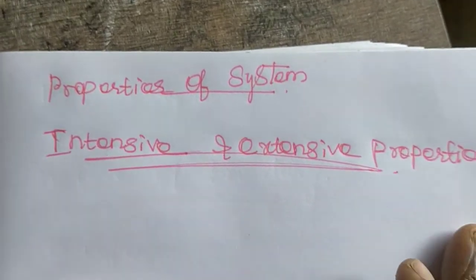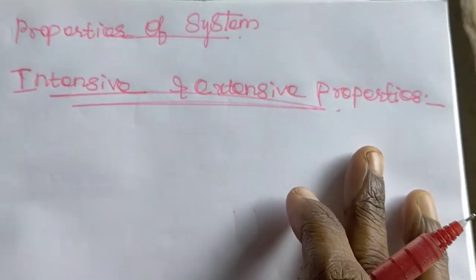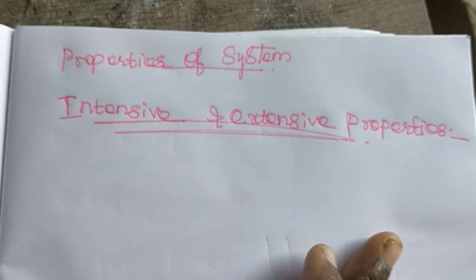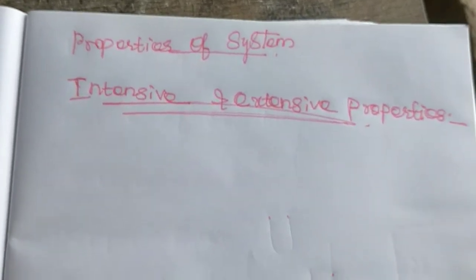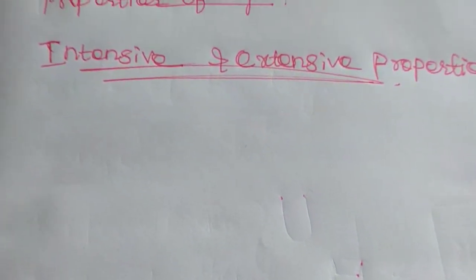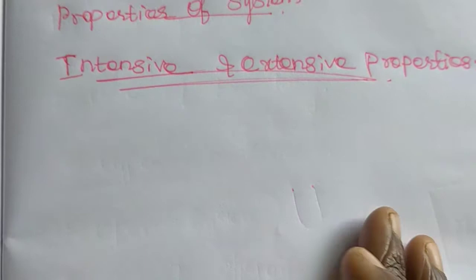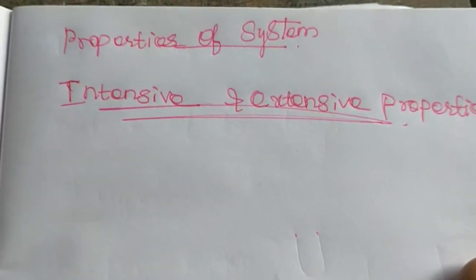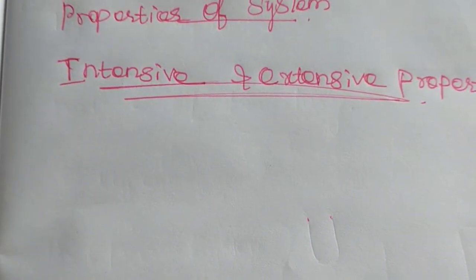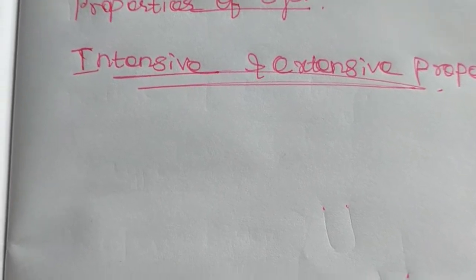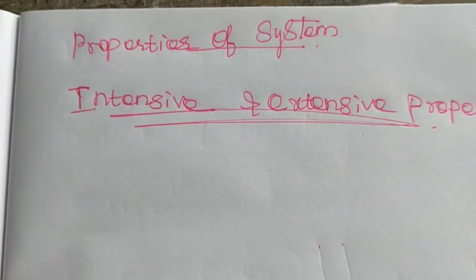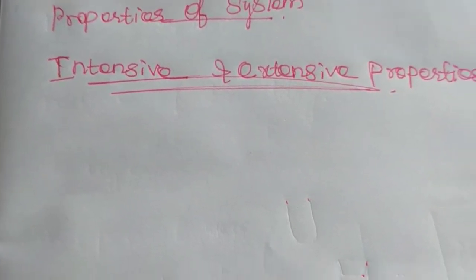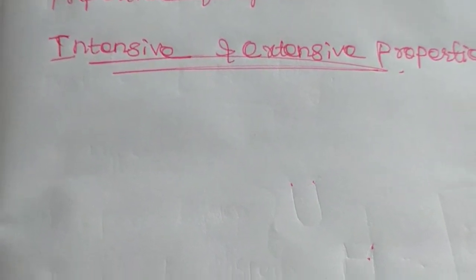Some properties of the system depend upon the mass and size of the system. The properties which depend upon the mass and size of the system are called extensive properties, and the properties which are independent of the mass and size of the system are called intensive properties.